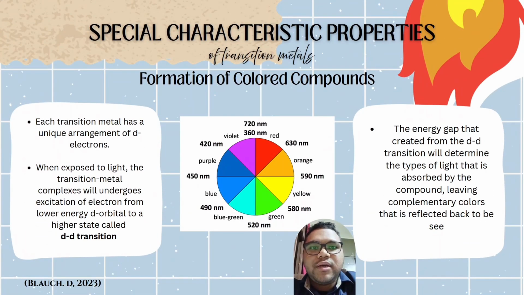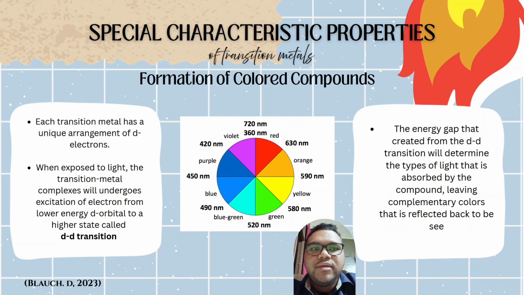Moving on to the special characteristic properties of transition metals, we will be looking at the formation of colored compounds. Each transition metal has a unique arrangement of d electrons. When exposed to light, the transition metal complex will undergo excitation of an electron from a lower energy d orbital to a higher state called d-d transition.